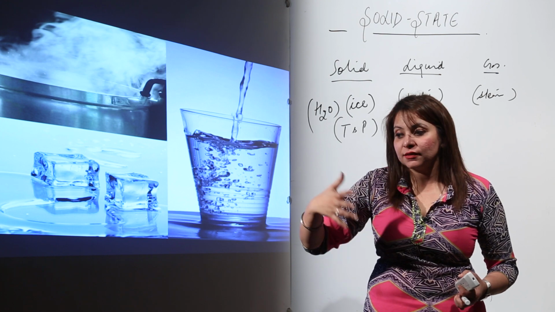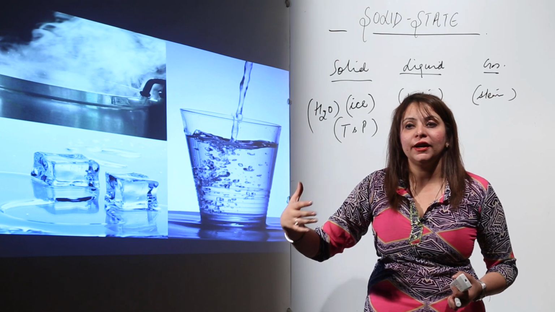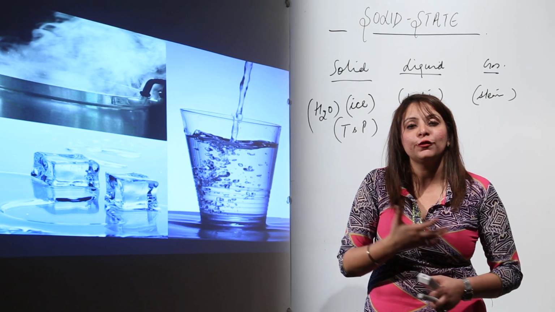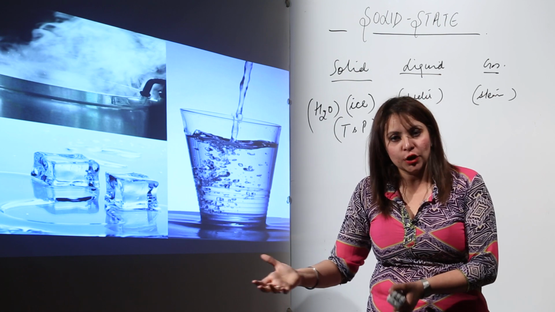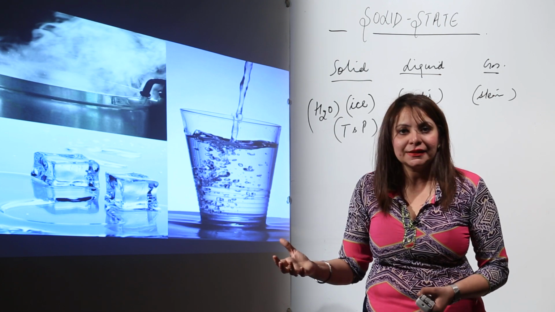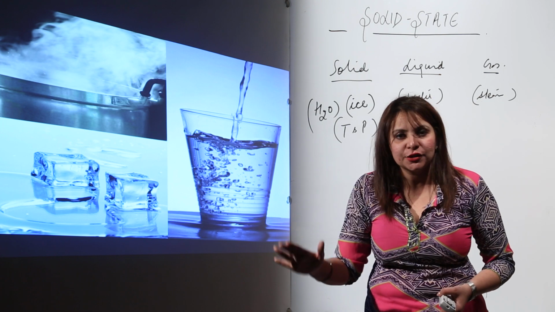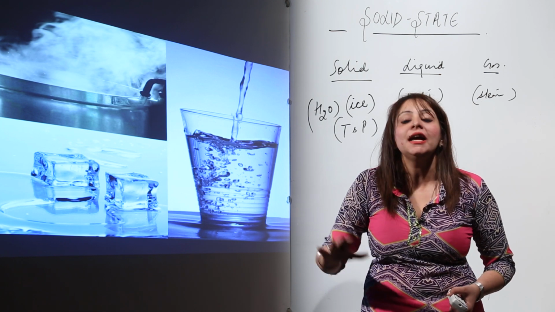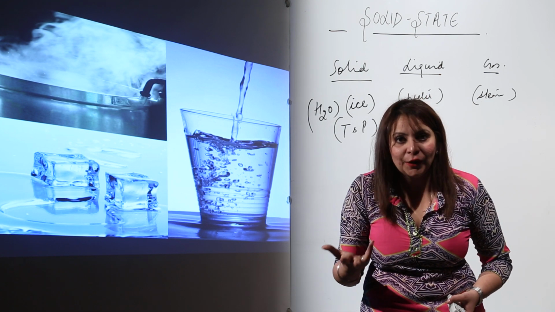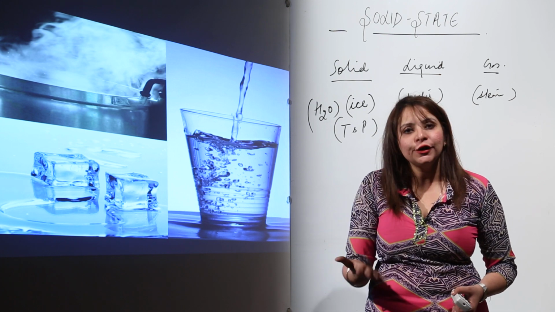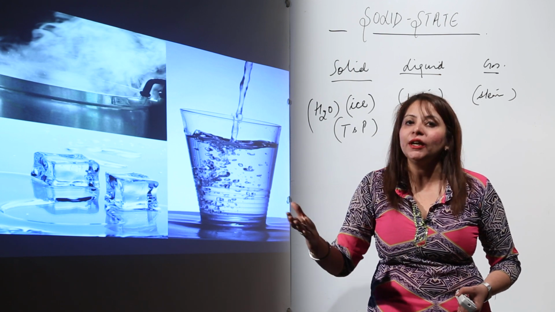At a fixed temperature or a fixed pressure we get ice, or at a fixed temperature or pressure we get the water, and likewise we get steam. So it is all a matter of the condition of the temperature and pressure in which the substance is present. That is why we get to have different forms, that is the solid, liquid or gas.